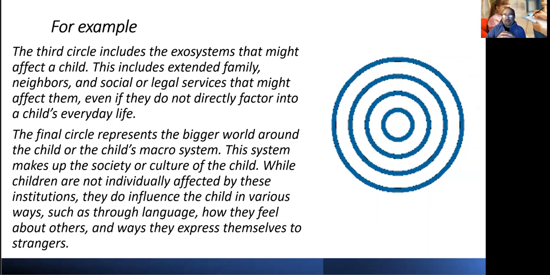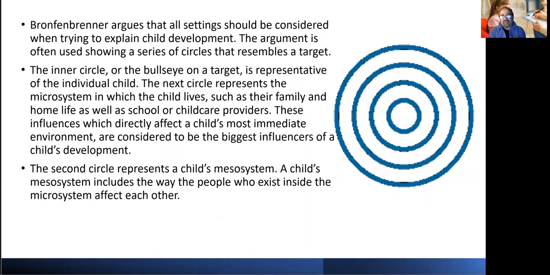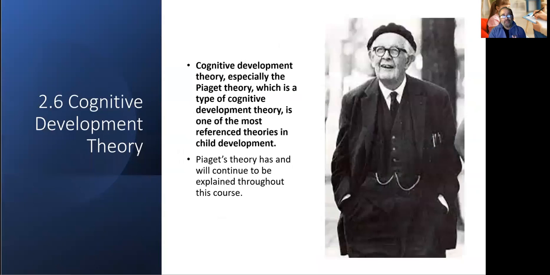So now that you know the child is in that inner circle, the next circle to that is the microsystem, then the mesosystem, and the mesosystem has the macrosystem, and they're all affecting the child in one way or another. So there's no way out of it. Maybe that's why we need to develop a better world that focuses on our children and the next generation. Perhaps it makes so much sense. But again, his claim was that all things are to be considered.